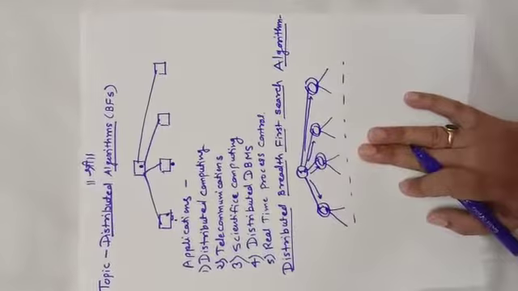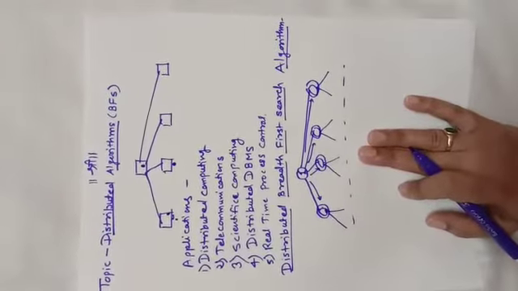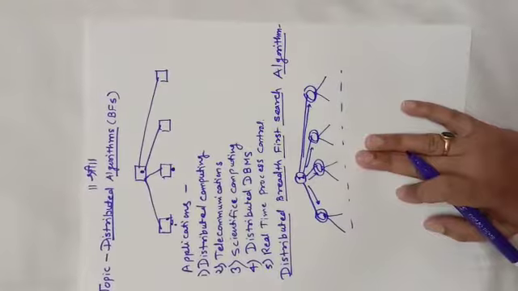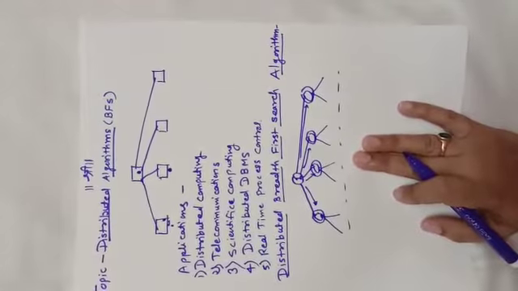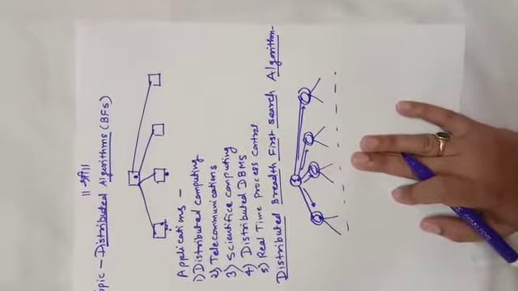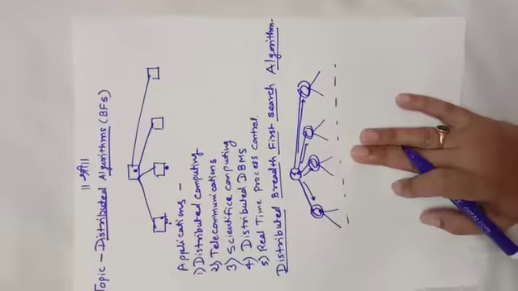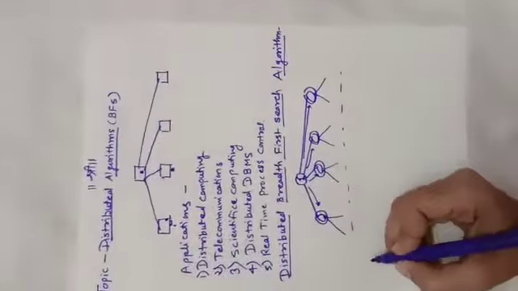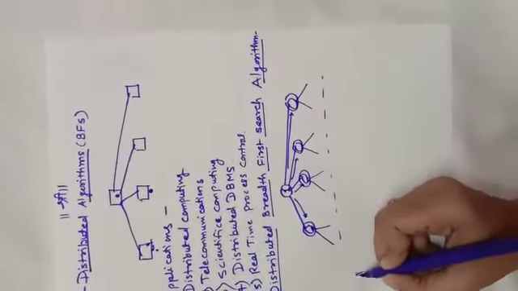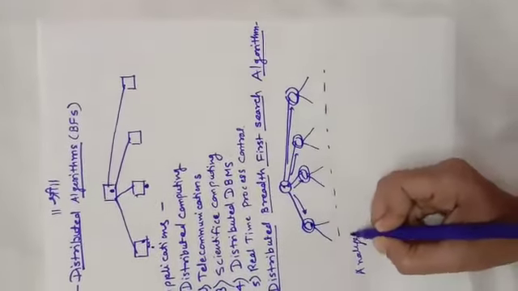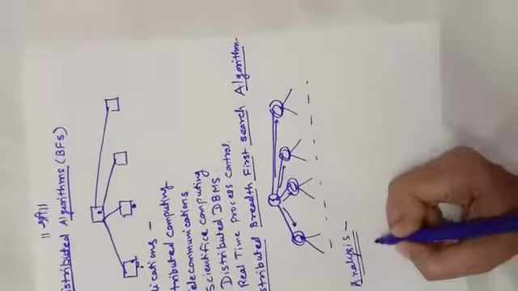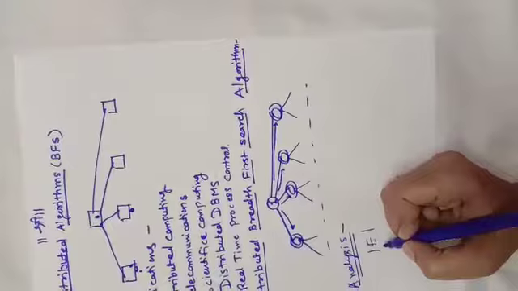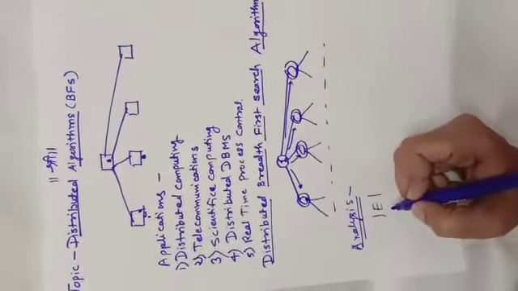What is the analysis of this algorithm? As we are having concurrency, concurrent execution will be there. Let us say E is considered for edges, so we are always going to consider the determinant of E. In the analysis, the determinant of E will be the first thing on which your time complexity will depend.